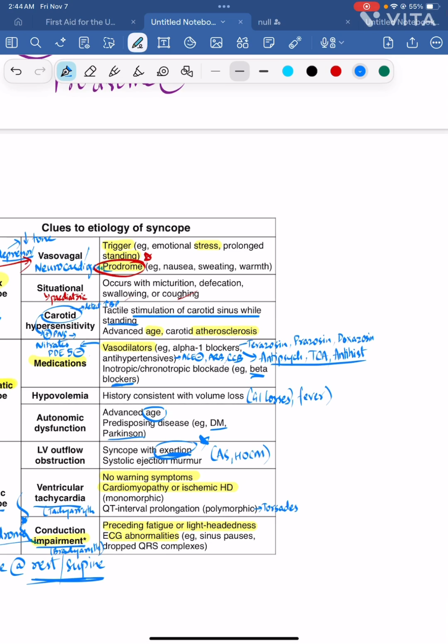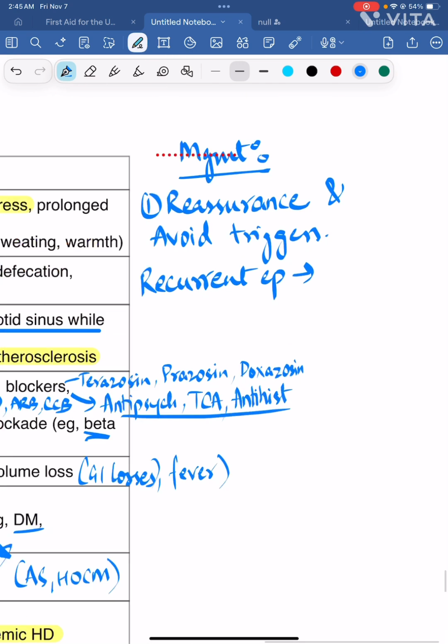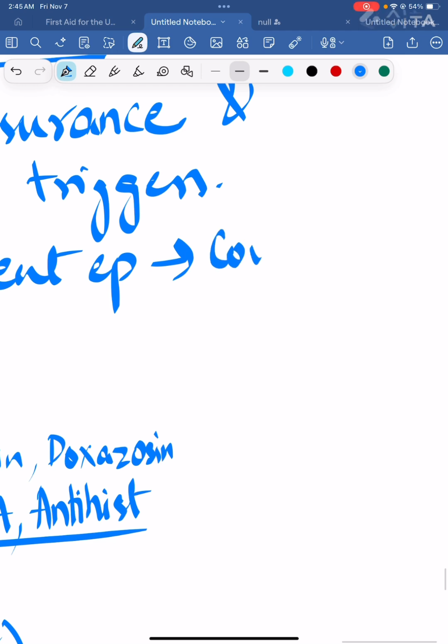Let's discuss a little bit about the management of these syncopes. First, vasovagal syncope, you have to reassure them and avoid any triggers. If the patient has recurrent episodes, then you follow counter pressure techniques.